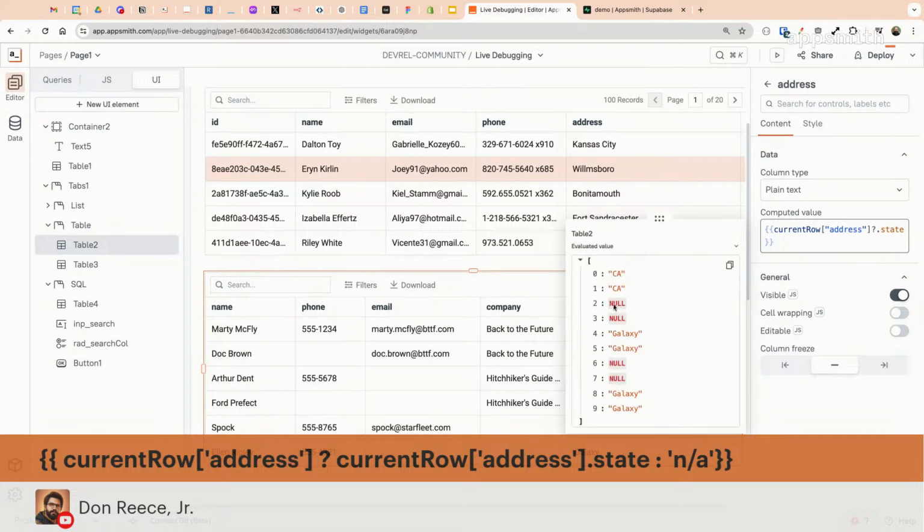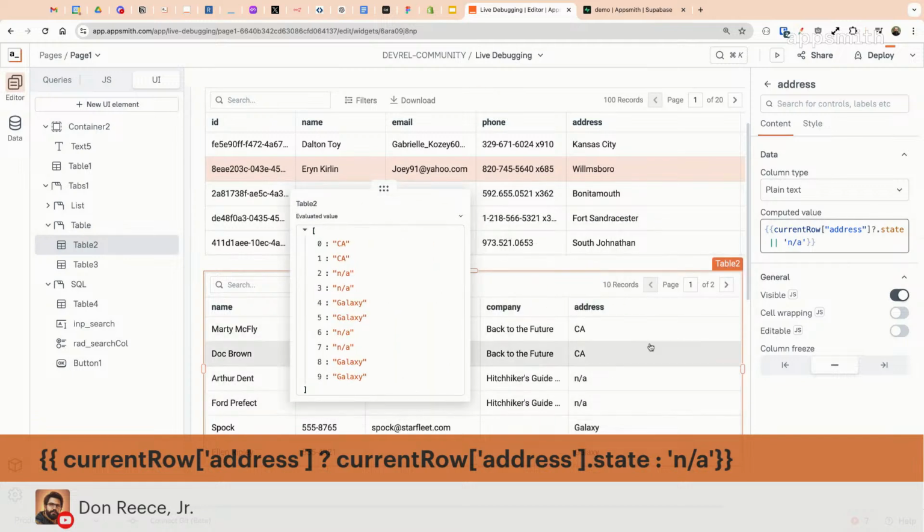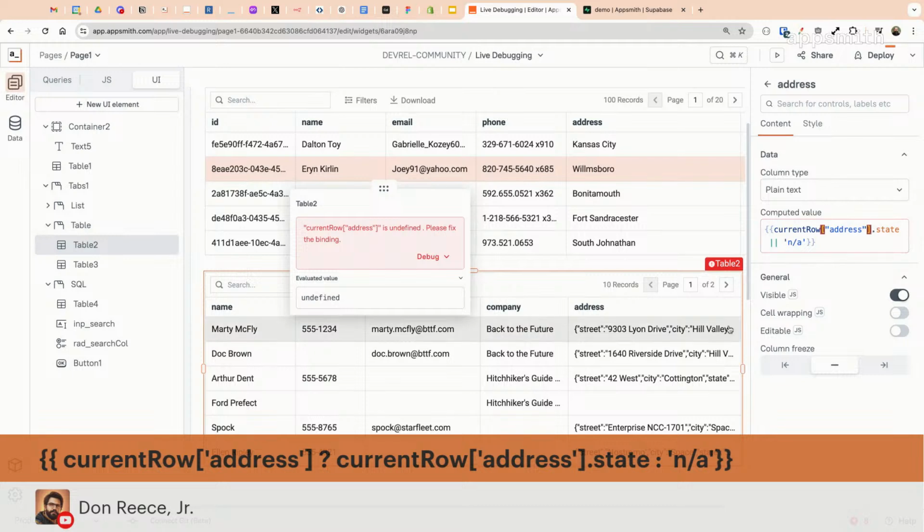But these fields say null. Right. The other suggestion here is about giving it a fallback value, which we tried the first time. Now that we have the optional chaining, we can combine those, and this is working now. Whereas before, without optional chaining, it doesn't even try. It's just giving me that error that the address is not defined.